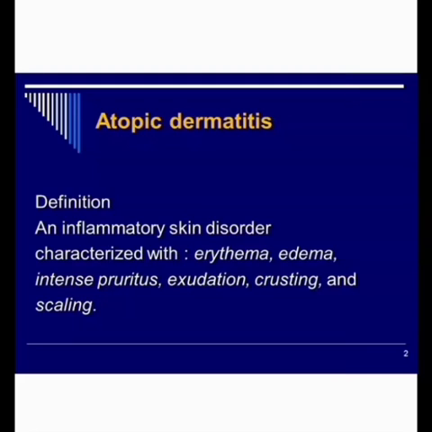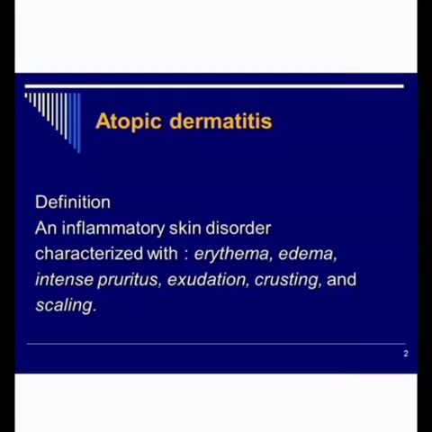What are the characteristics of this skin disorder? There will be erythema. Erythema means redness. Edema is a fluid-filled space, right? Then intense pruritus. Intense pruritus means severe itching. Then exudation. There will be a fluid leak from the edematous area, and exudate may come outside.